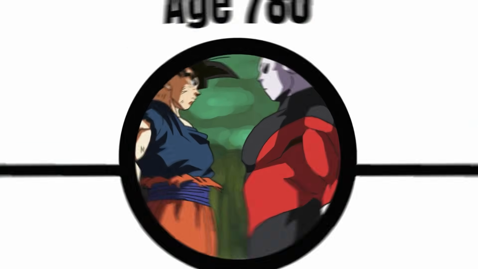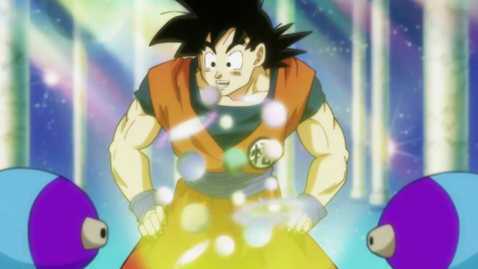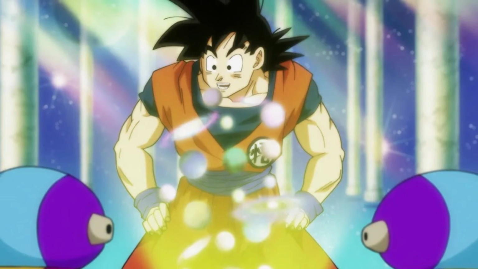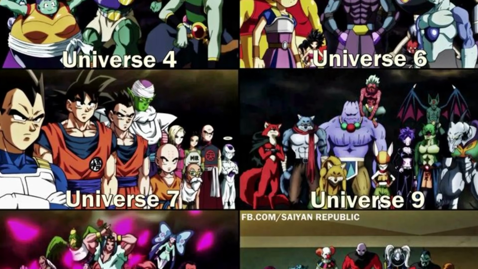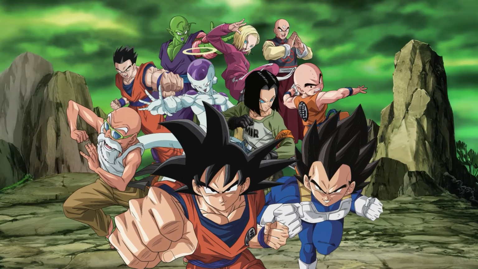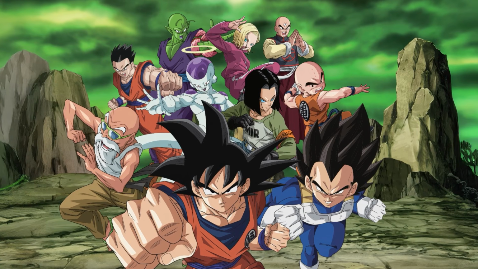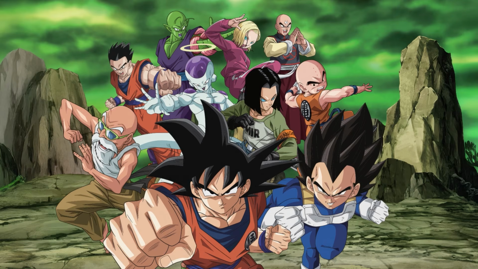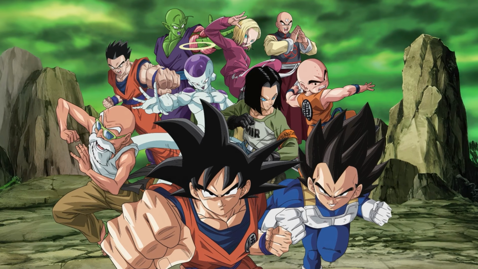Age 780. This is where we get the events of the Universe Survival Saga. Goku reminds Zeno about the All-Universe Tournament, leading to the Tournament of Power, where the universes that lose risk being completely erased. Universe 7 forms a team made up of Goku, Vegeta, Gohan, Piccolo, Android 17, Android 18, Krillin, Tien, Master Roshi, and Frieza, who is temporarily brought back for 24 hours for the tournament.